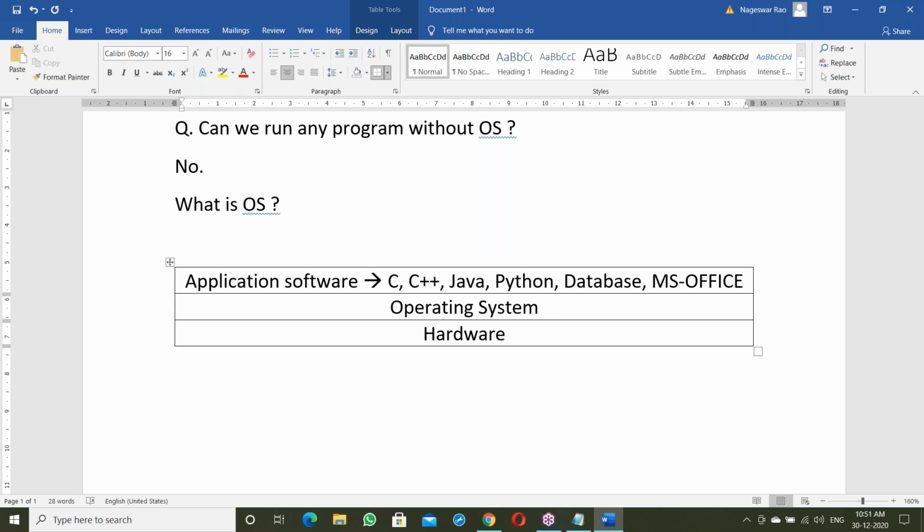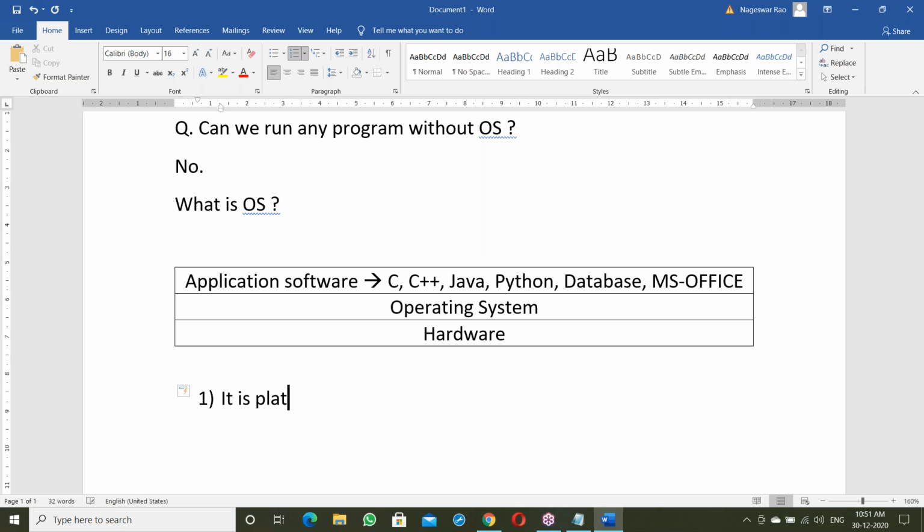So here, on top of the OS, all the programs run, right? The OS is giving a platform to run all the programs. So what is the OS? The OS is a platform where we can run all the application software. What does OS mean? Simple answer: it's a platform.